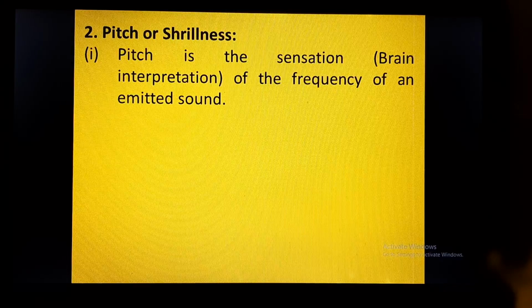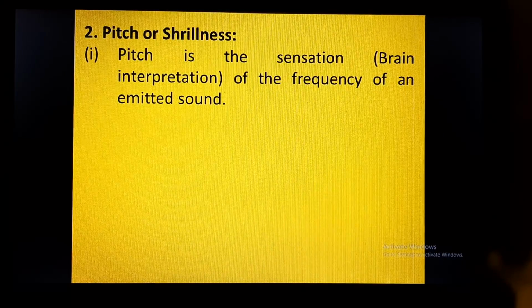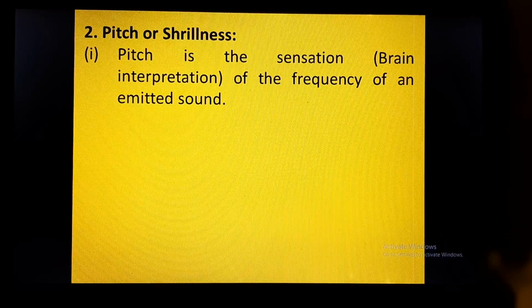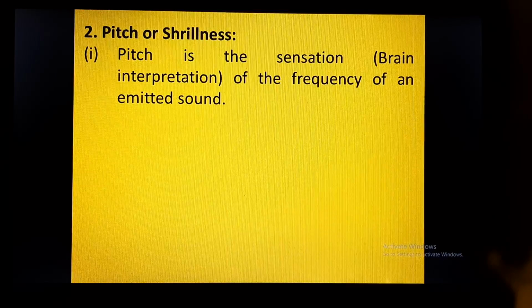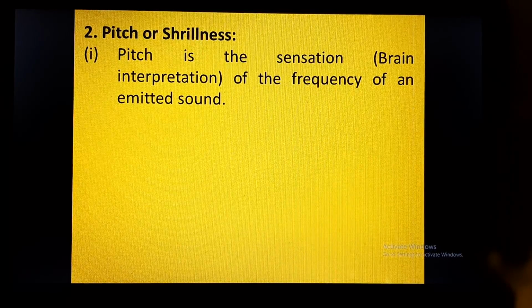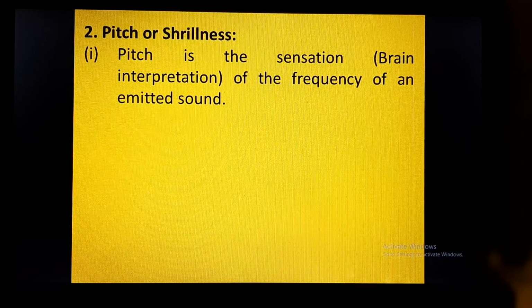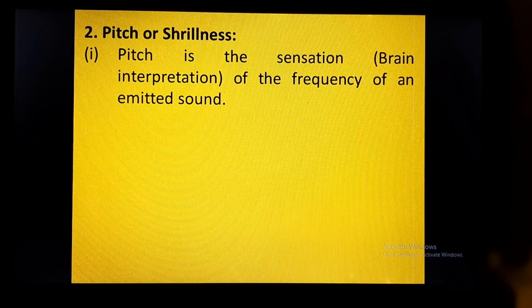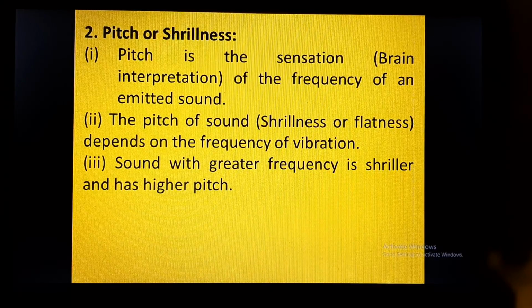Pitch or shrillness. Pitch is the sensation, that means the brain's interpretation of the frequency of an emitted sound. So pitch depends upon the frequency, whereas loudness is dependent upon the amplitude. The pitch of sound depends upon the frequency of the vibration. Sound with greater frequency is shriller, that means sharper, and has higher pitch.